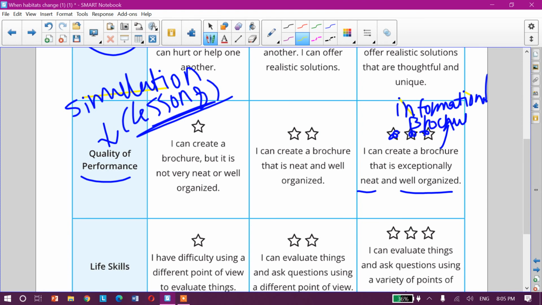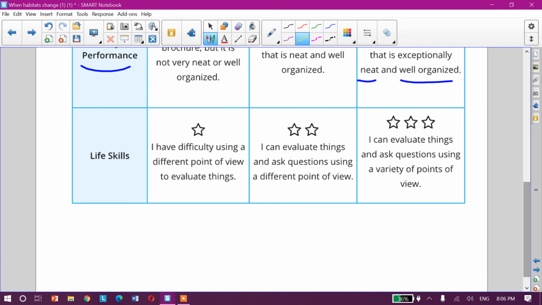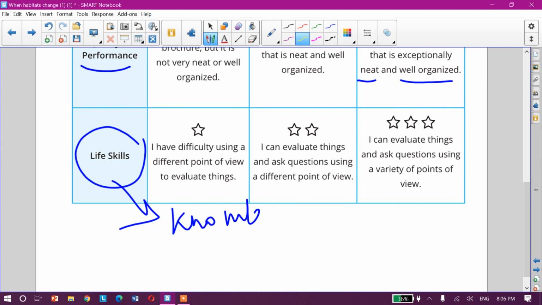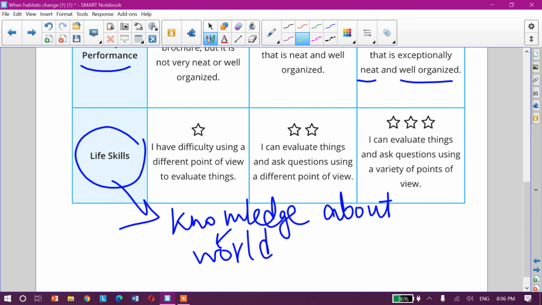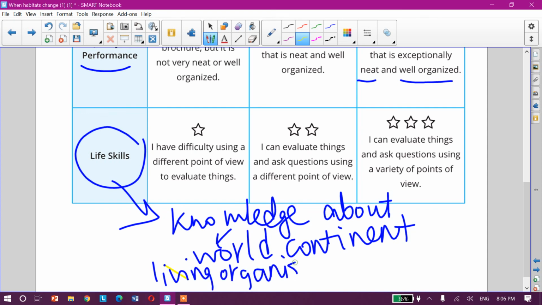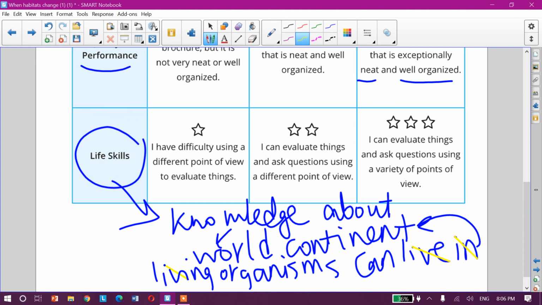Okay, life skills. What do we get from this project? We have knowledge about what? Different worlds, continents, and the different living organisms that can live in different continents and their habitats.